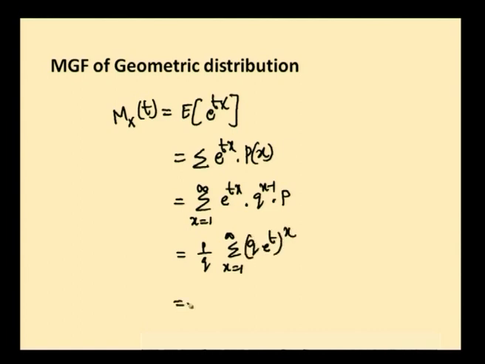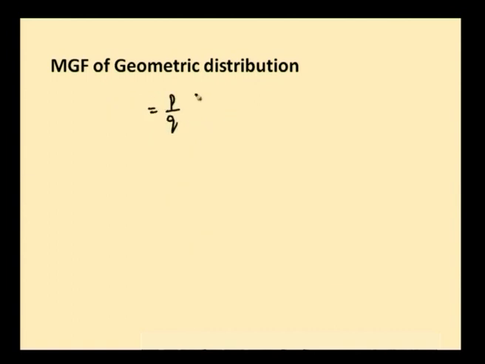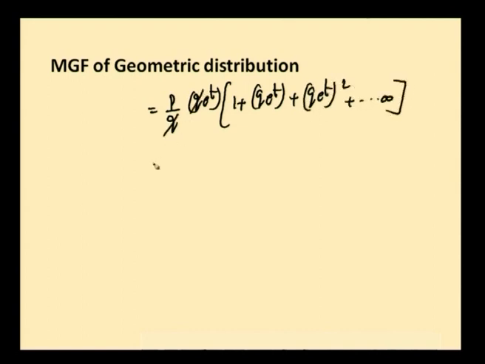If we substitute x equal to 1, we get (q e^t)^1 + (q e^t)^2 + etc. up to infinity. So, this is equal to p by q into q e^t [1 + q e^t + (q e^t)^2 + etc.] up to infinity, and q gets cancelled.